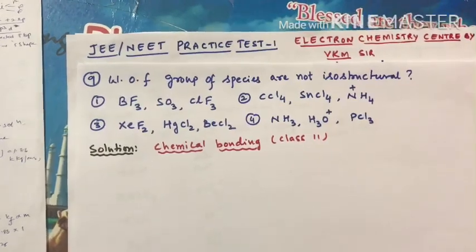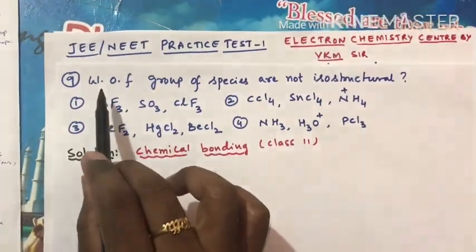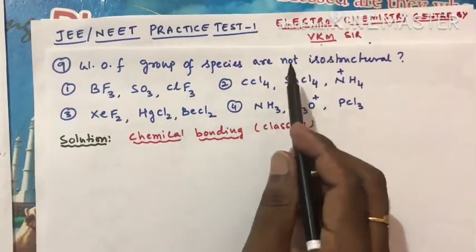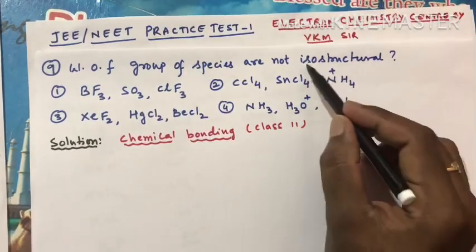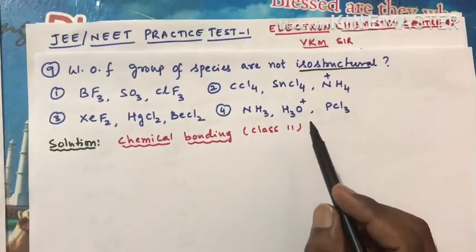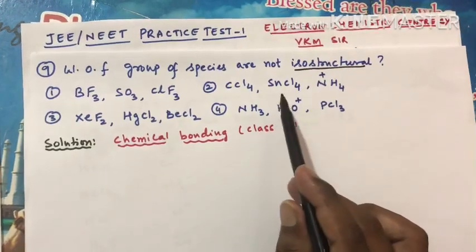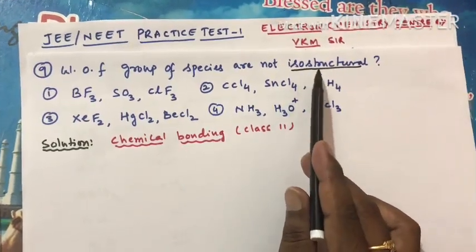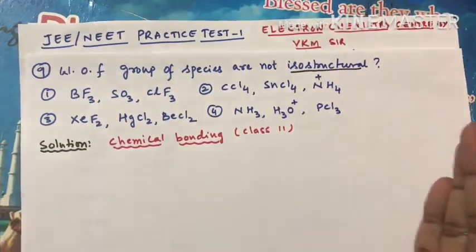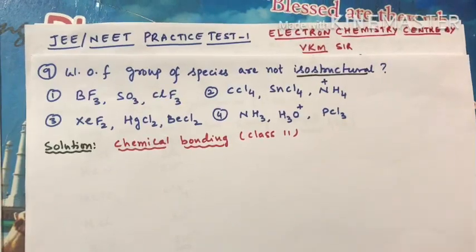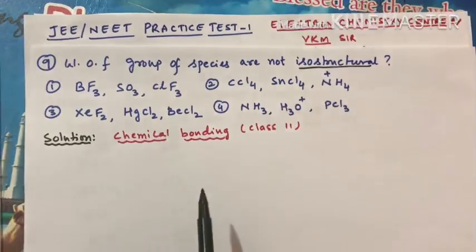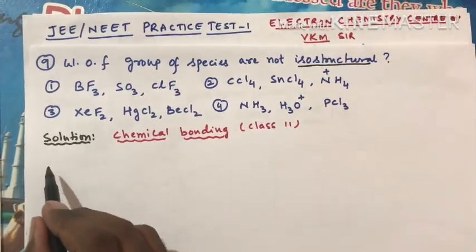Next question, question number 9. Which of the following group of species are not isostructural? This question is from chemical bonding, class 11. Most of the time in the NEET exam or the JEE Mains examination, these questions are frequently asked. Iso means same; isostructural means same structure. They should have the same geometry or same shape. But they said which group of species are not isostructural, so they should not have the same geometry.